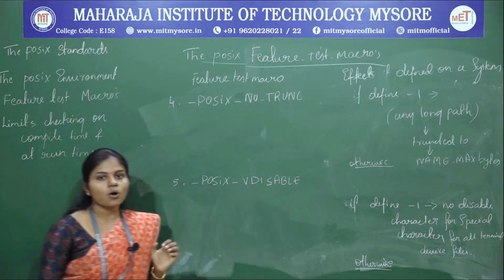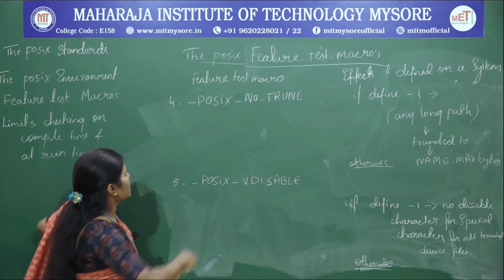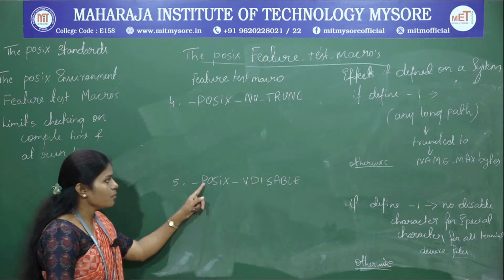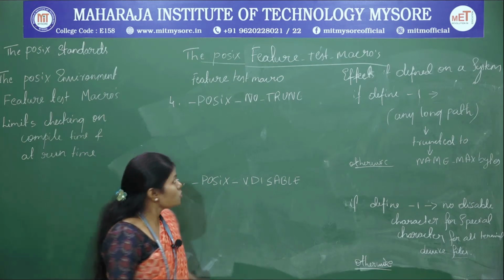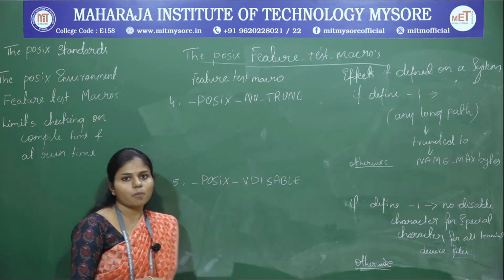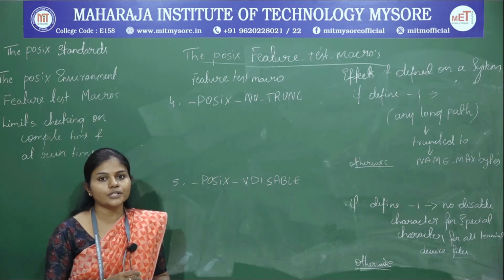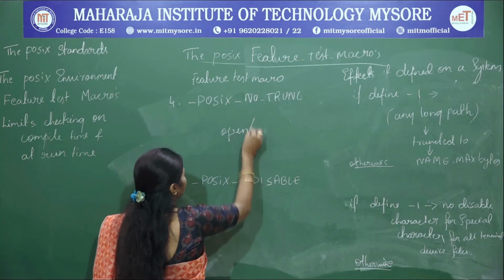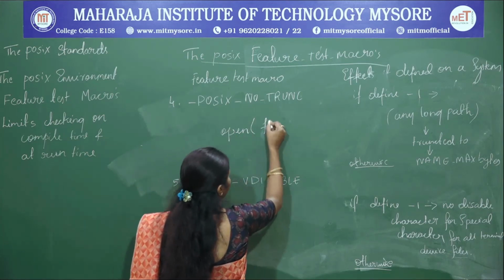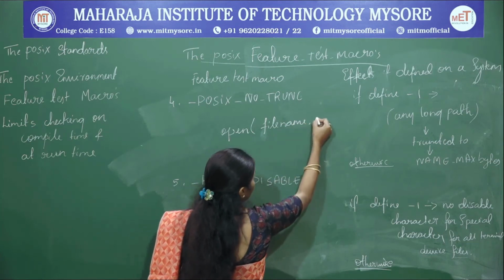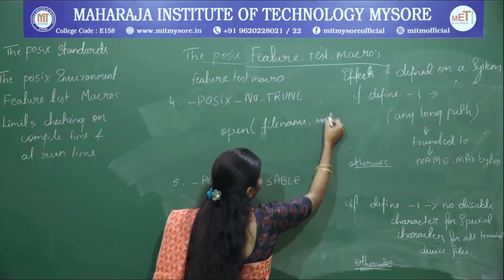Now let us see the next two constants, that is POSIX no truncate and POSIX V disable. So suppose for example, if you are going to use the open API, you have to give the file name and you have to specify the mode, right?